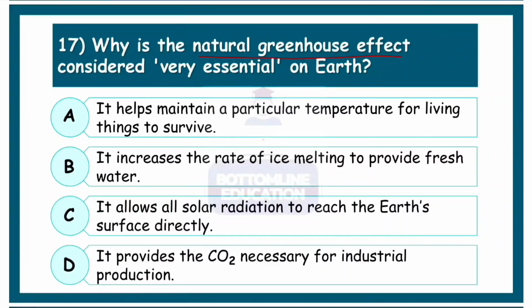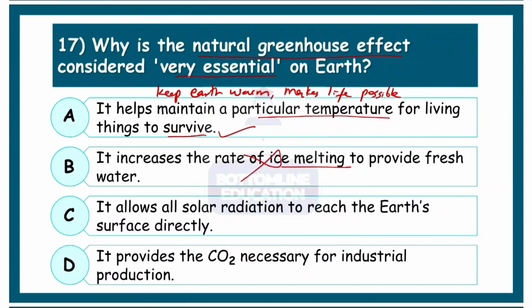Why is the natural greenhouse effect considered very essential on Earth? The greenhouse effect helps to keep Earth warm, the solar radiation is trapped, and not only that, it also makes life possible. Earth is still warm because of the natural greenhouse effect taking place on the Earth. So it has maintained a particular temperature for living, that is okay.